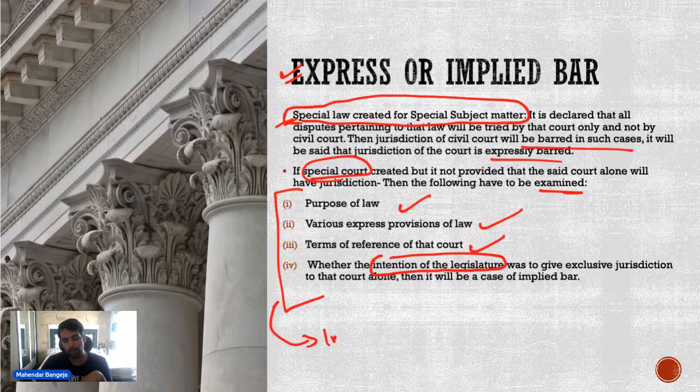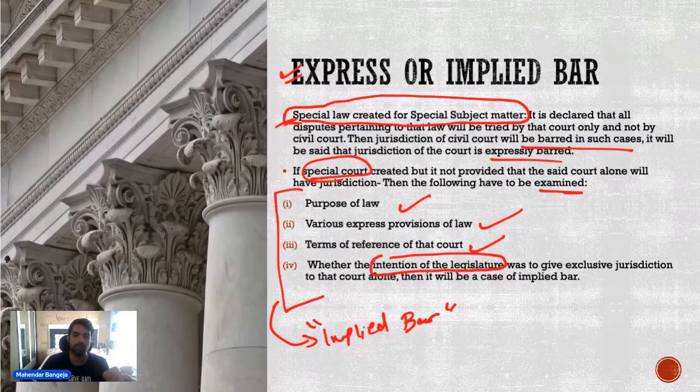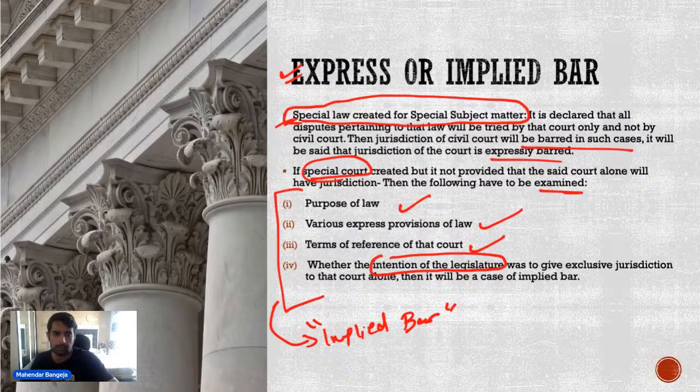Implied bar का मतलब है कि लॉ में एक्सप्रेसली तो प्रोवाइडेड नहीं है कि the jurisdiction of civil court is barred, but from the purpose of the law, from the various provisions of the law, from the terms of reference of that court, we can understand that the intention of the legislature was such that they wanted to bar the jurisdiction of the civil courts. That is something known as implied bar. ठीक है, यहाँ तक क्लियर हो? Clear, you get clear?